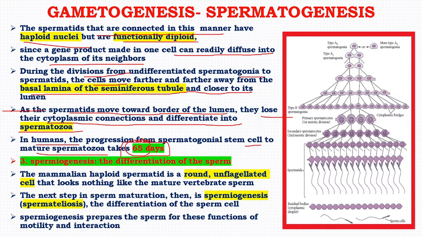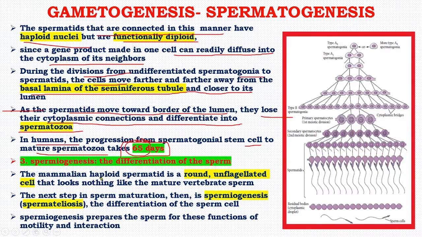Spermatozoa are the male gametes, and when spermatids are formed, it takes time for them to differentiate into mature sperm, and this process is known as spermiogenesis or spermateleosis.